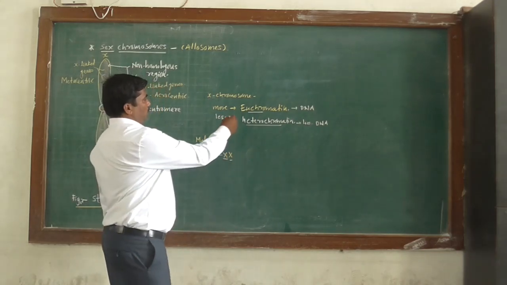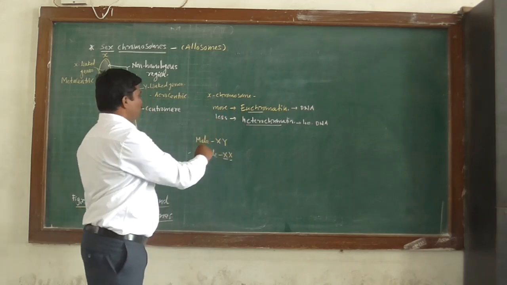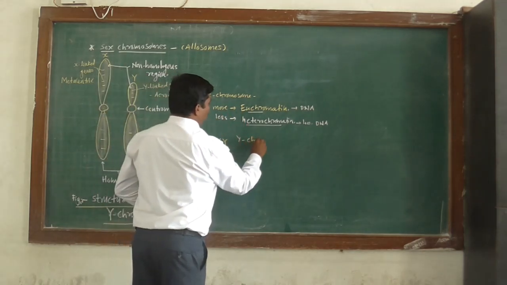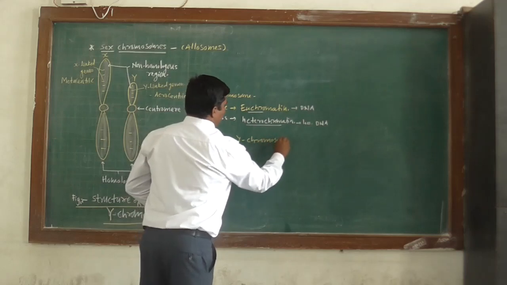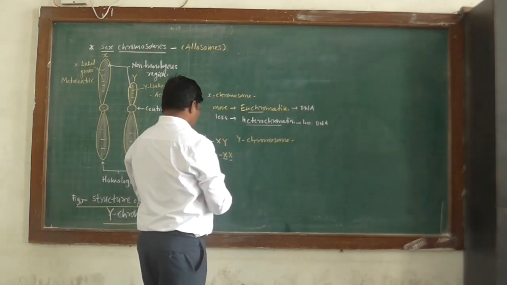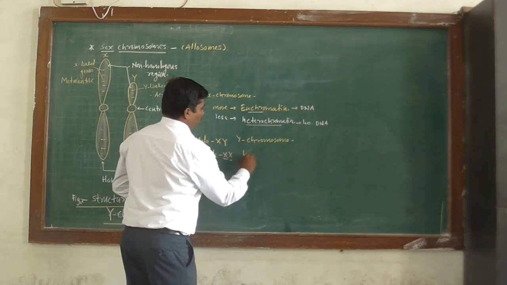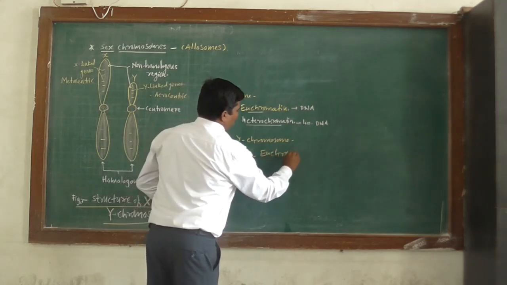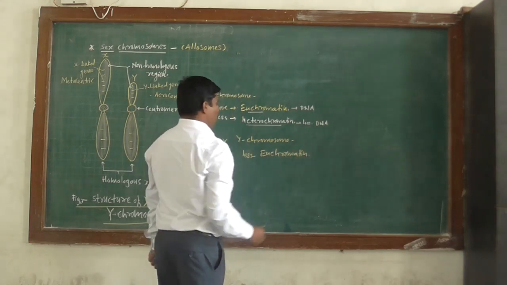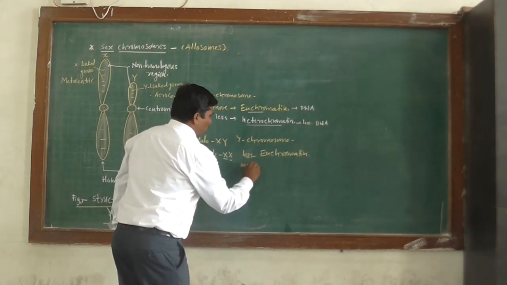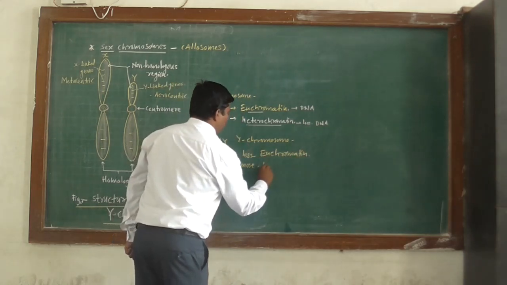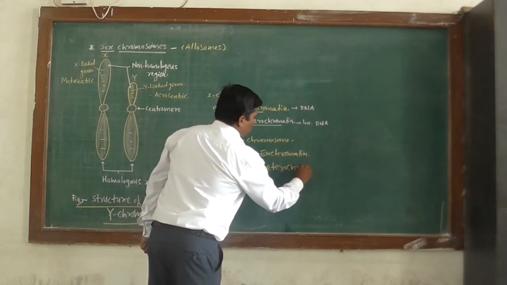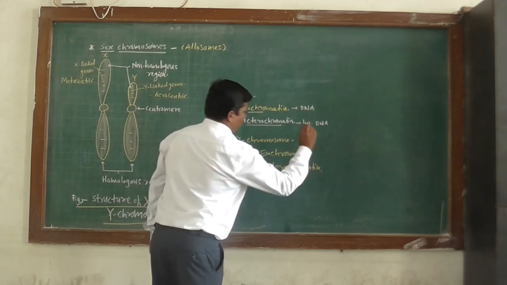And the Y chromosome contains less amount of euchromatin and more amount of heterochromatin. Okay.